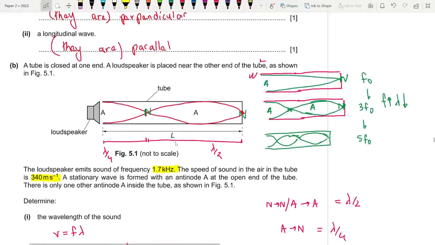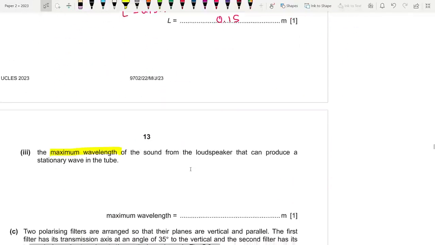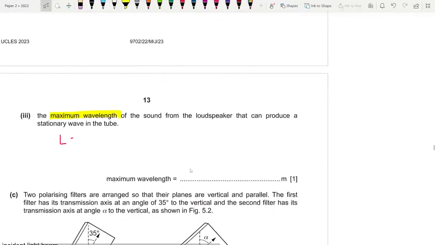So the length of the tube will remain unchanged. The length will remain the same at 0.15 meters. However, the distance will be from one antinode to node, which is lambda by 4. So can I write that L is equal to lambda by 4 now? So lambda is equal to 4 times L, which is 4 times 0.15, which is 0.60.